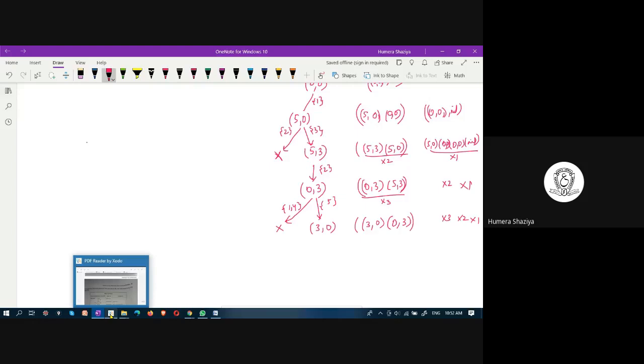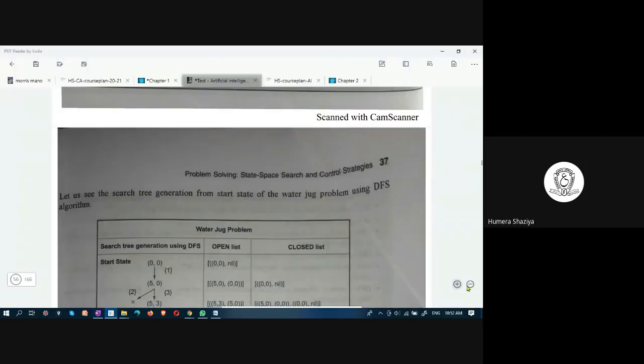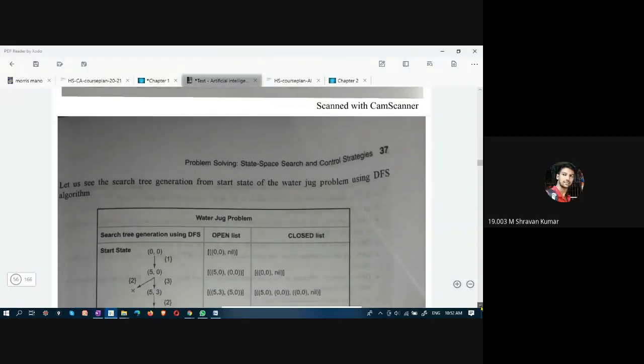All right, students, let us look here. Further, from 3, 0, applying rule number 3, we get 3, 3, meaning filling the 3 gallon jug. We reached a state in which both jugs have 3 gallons of water. How did we get to this 3, 3? From 3, 0.